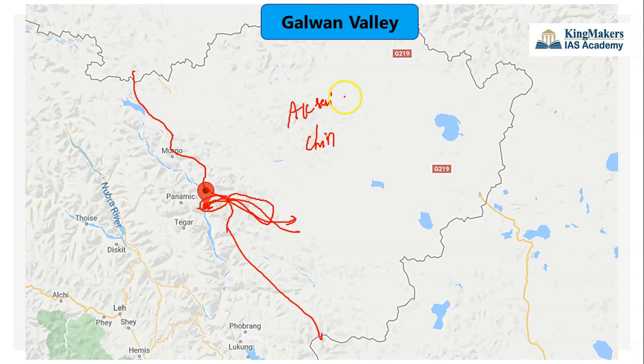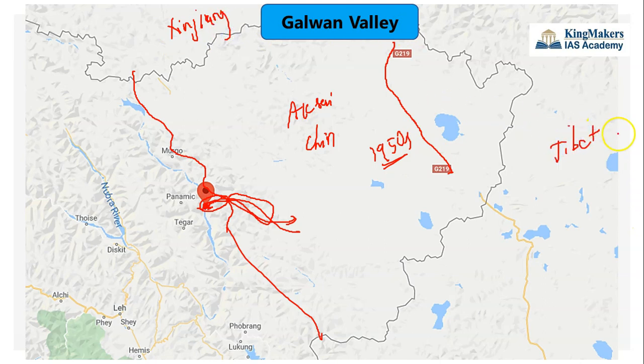Another thing you can note here is this road called G219. This G219 road was constructed way back in the 1950s itself. It connects Xinjiang and Tibet. Here you have Xinjiang province, and here you have Tibet. So this is called the Xinjiang-Tibet Road. This G219. So note down the number G219. They can also ask this in a statement.